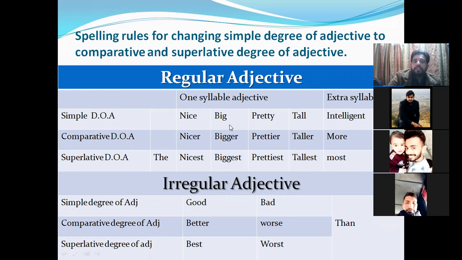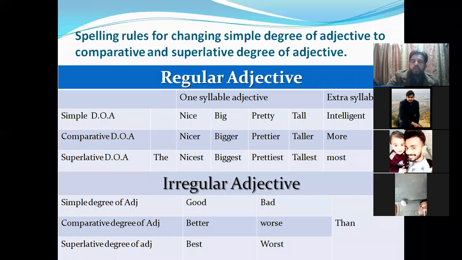Then we have the second one: big, bigger. For an adjective which ends with vowel plus consonant, you will double the consonant and add ER. If the last letter is a consonant and the second last letter is a vowel, like you already know, A, E, I, O, and U, these are the five vowel letters. If after the vowel letter there is a consonant letter, we double the last letter and add ER.